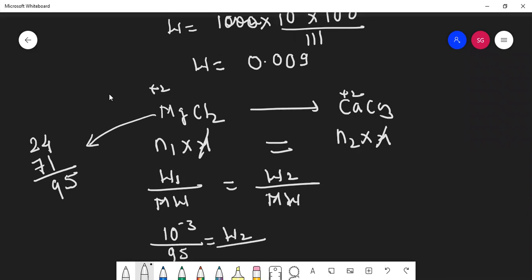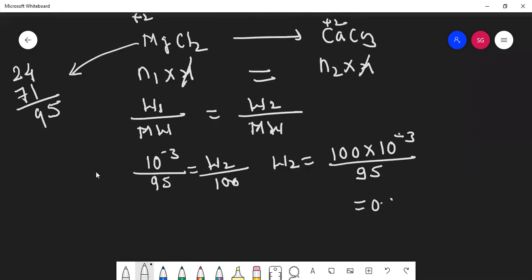W2 we have to calculate. Here it is 100. Yes, this you calculate now. So W2 will be 100 into 10 raised to minus 3 upon 95. Yes, this you calculate. 0.001. Okay, let me write it. 0.001.